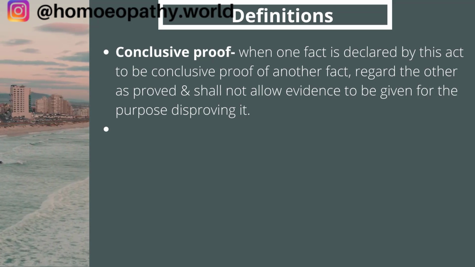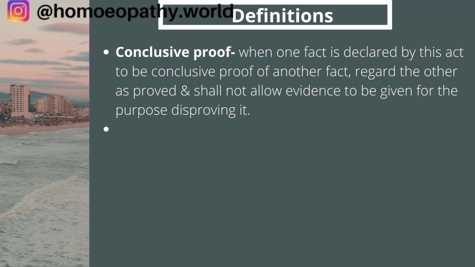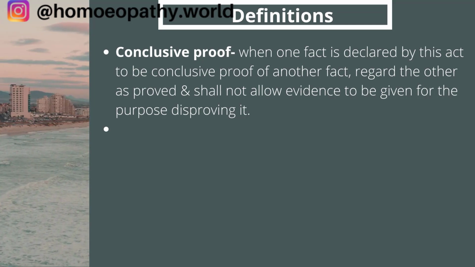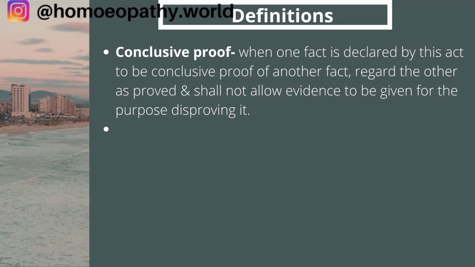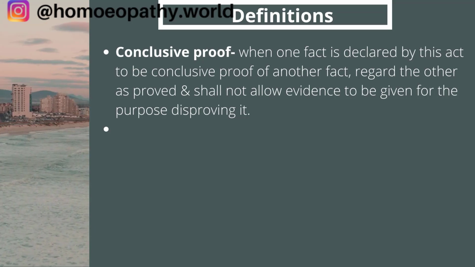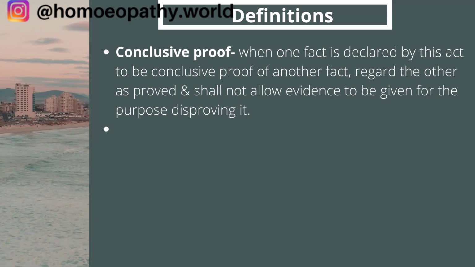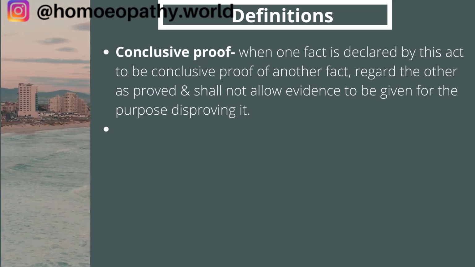So here one fact is declared by the Act to be conclusive proof of another, and the court shall not allow any evidence to be given for the purpose of disproving that he was in another country, because we have evidential proof, we have video proof. So he will not be allowed to disprove the fact that he was present in another country.